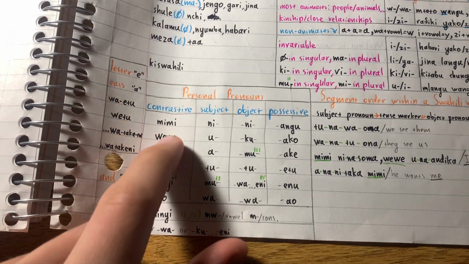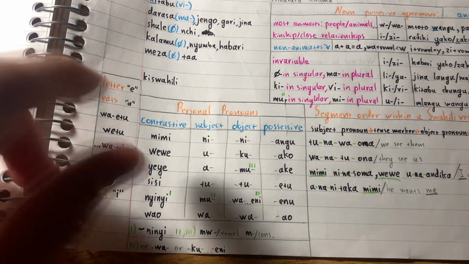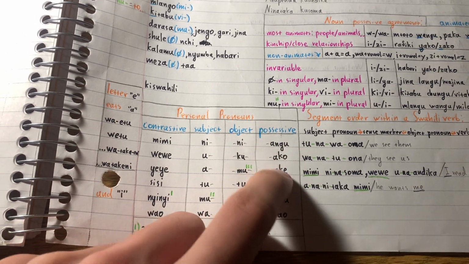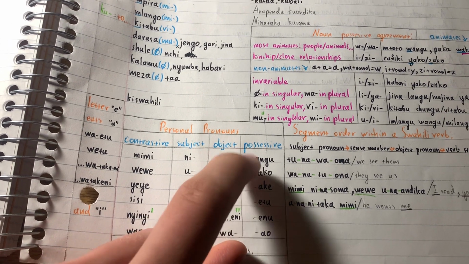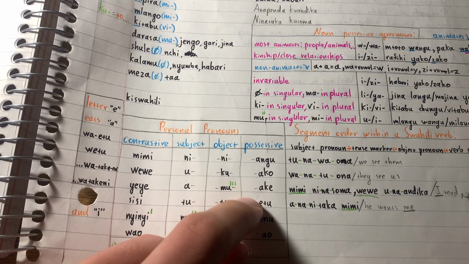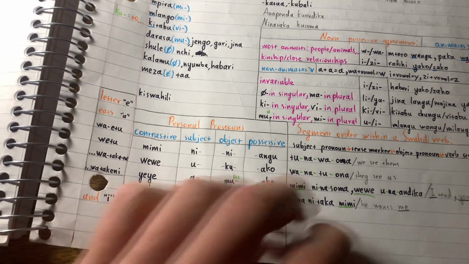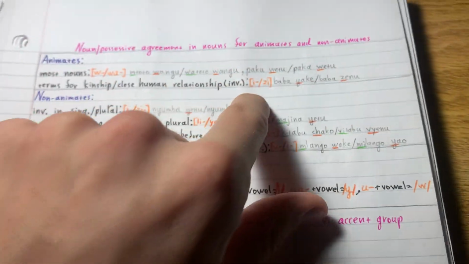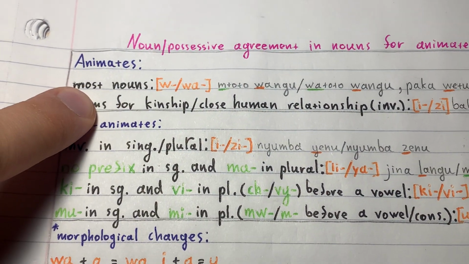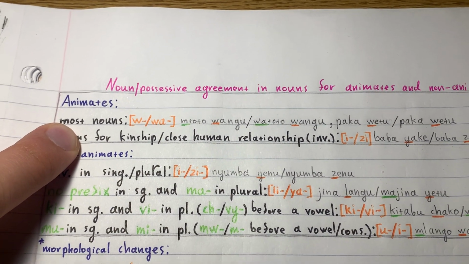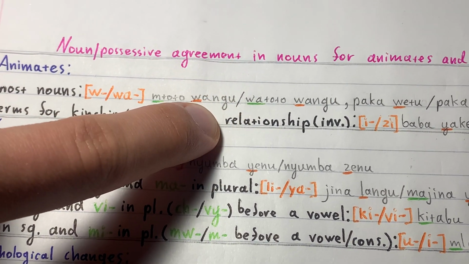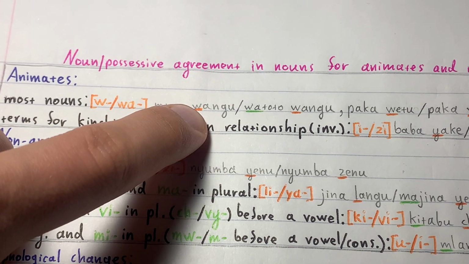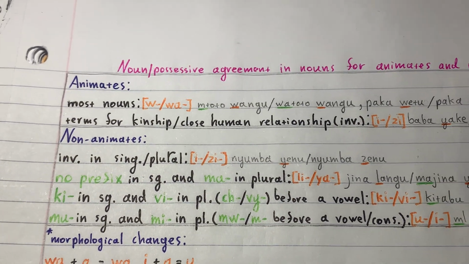So these are the pronouns: contrastive, it doesn't matter for right now, subject, object, possessive. This is possessive, which means my, his, her, mine, yours, his, hers, ours, y'all's, and theirs. And so they do need these prefixes. If you have a noun, like pig, cow, human, monkey, you add W in front of angu. Angu means mine, and so you have to add W. This is how noun classes work.